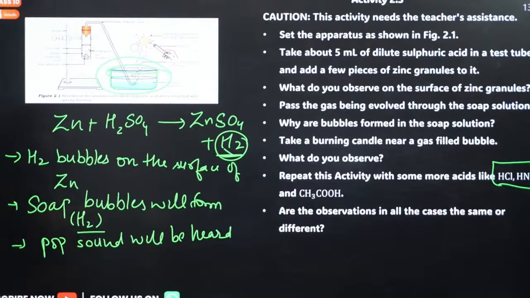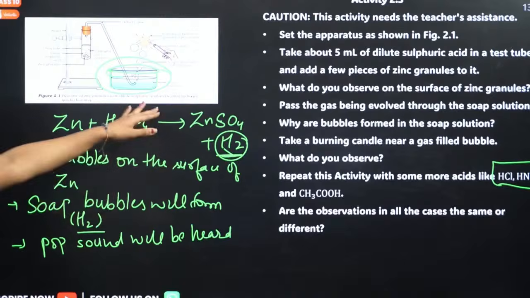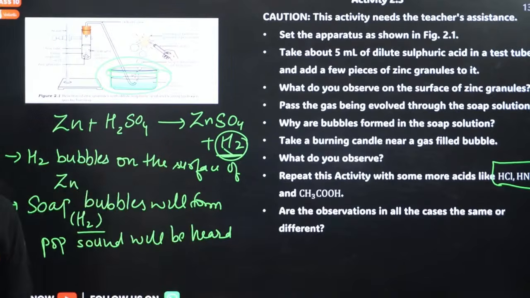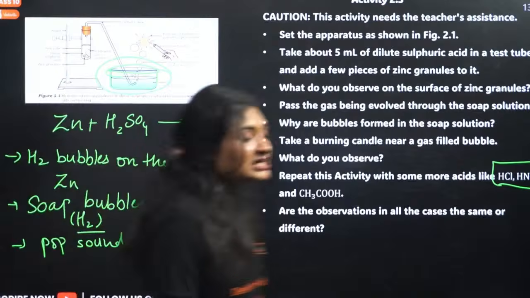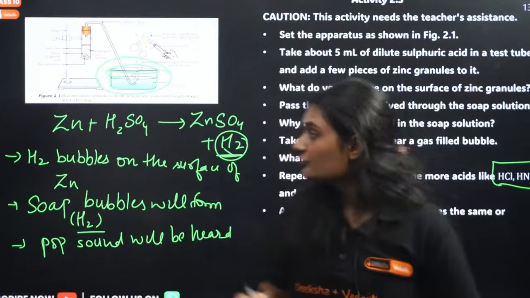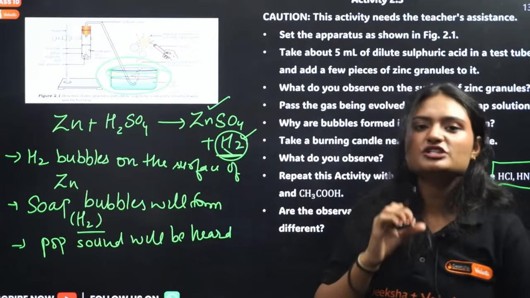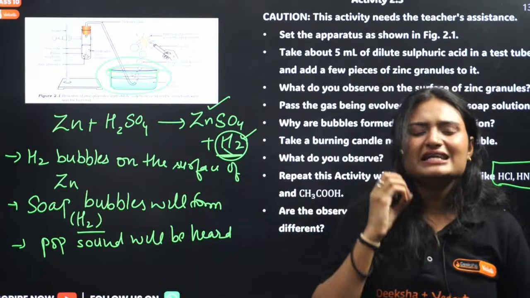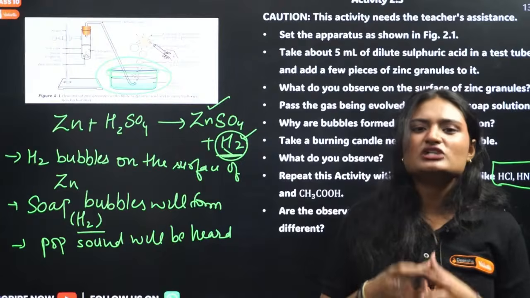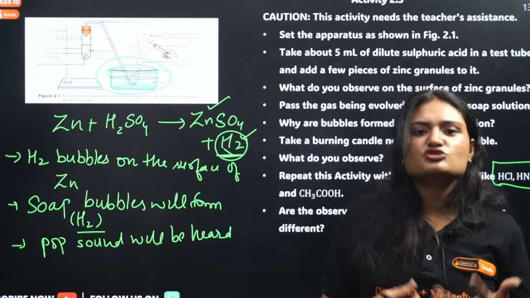Answer me, will there be a change? Because these are all strong acids, right? But acetic acid is a weak acid, so there will be some change, right? Yes, some of you are answering correctly. There will be a change. Again, we will be getting a salt and hydrogen gas, but the reaction will be much slower. We will be getting fewer bubbles, right? The reaction is happening really slowly. Why? Because the acid is weak.